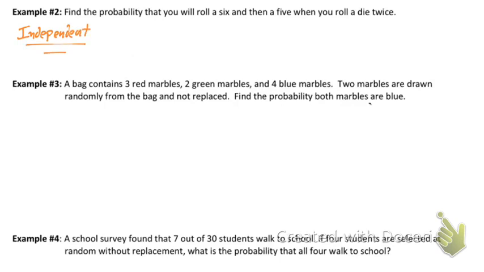This has to be independent because if I roll a 5 or a 6, that 6 doesn't disappear in the die and I can't roll it again. Instead, the probability of rolling a 5 stays the same at 1 over 6. It's not affected by me rolling a 6.